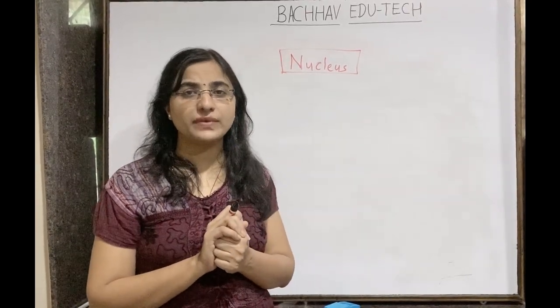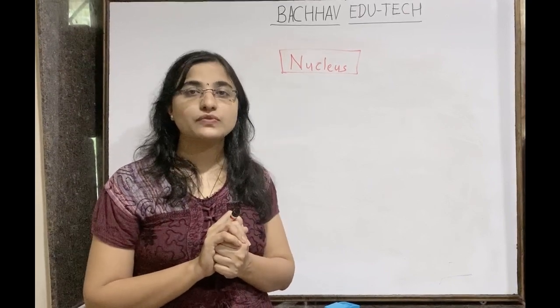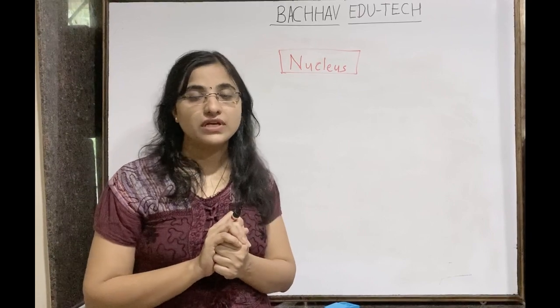So chromatin has euchromatin and heterochromatin. Euchromatin is the one which is going to be transcribed. That's why it is known as eu. Eu stands for true. Okay.